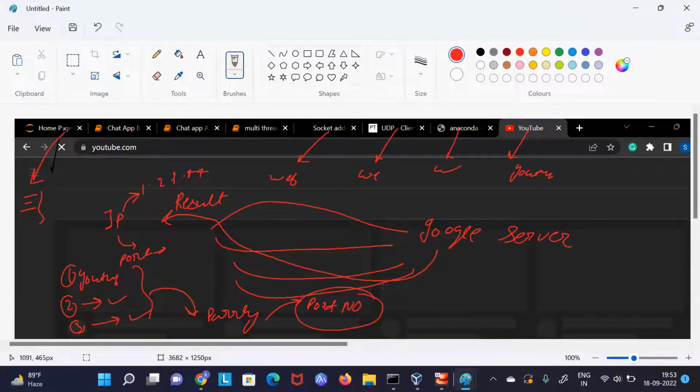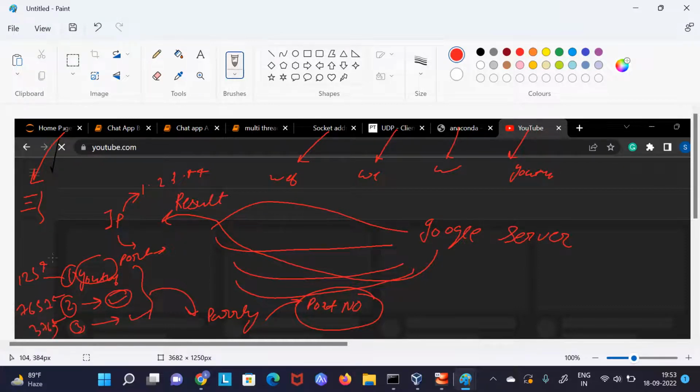It will never be that I am searching for YouTube but the result from the Google server shows up here. Why not? Because, let's say, this is running on port number 1234, this is running on port number 7657, and this is port number 3769.